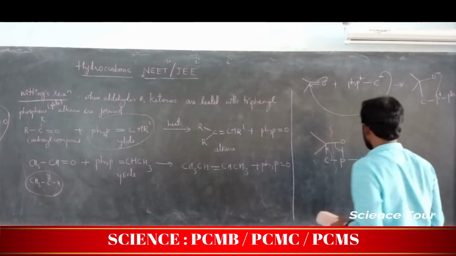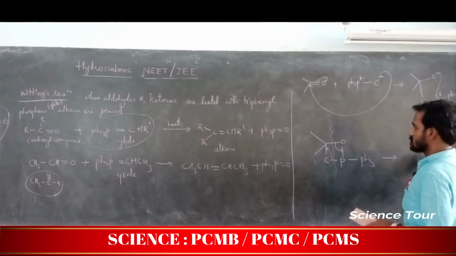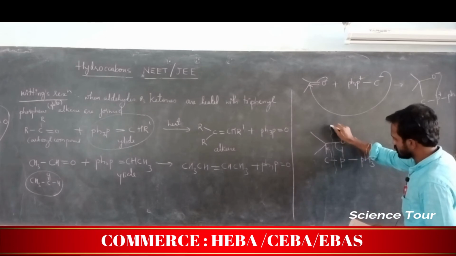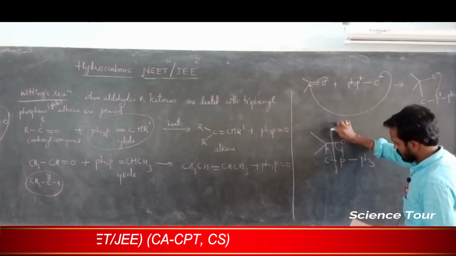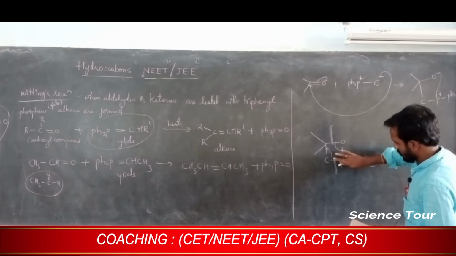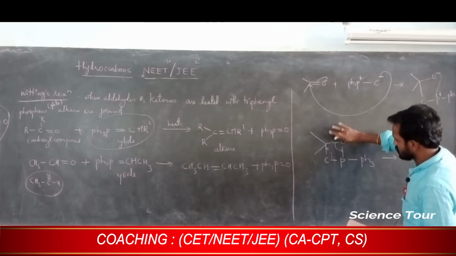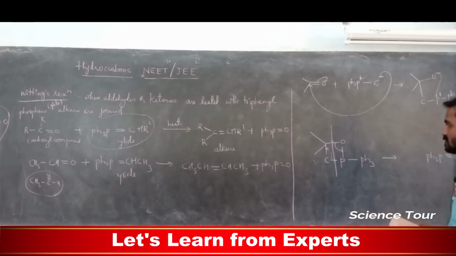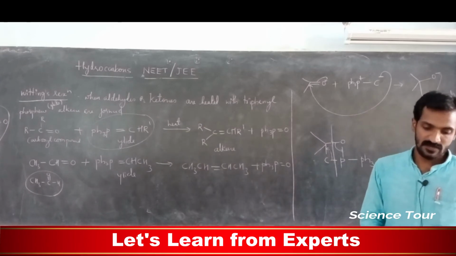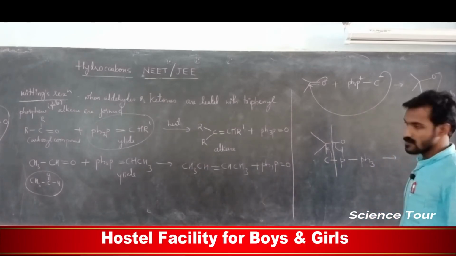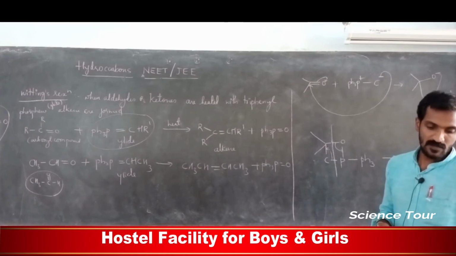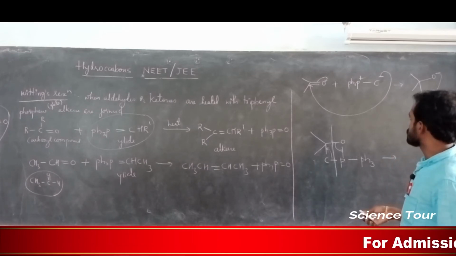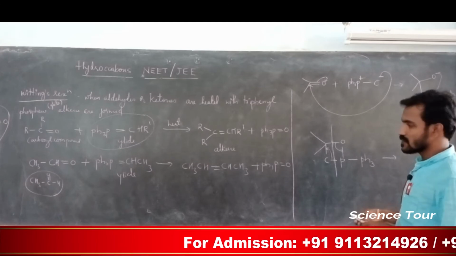So one product is Ph3P double bond O, because this breaks here, correct? Cut here. So this product you are breaking here and you are getting Ph3P double bond O, one product. And the next product what you are getting, tell me. Here a small mistake I made, it seems. Okay, 1 minute.